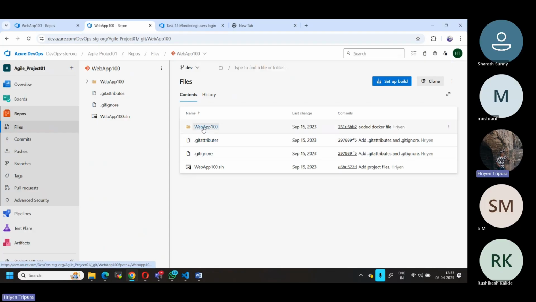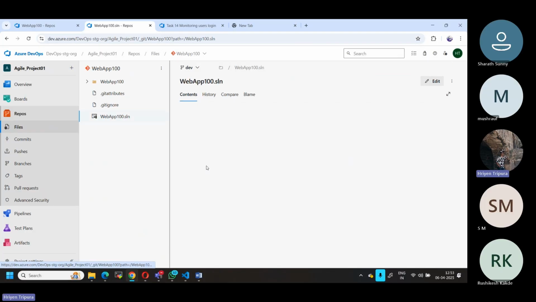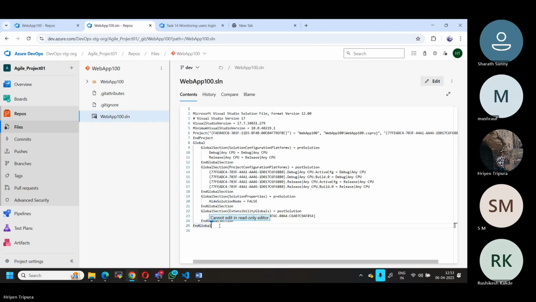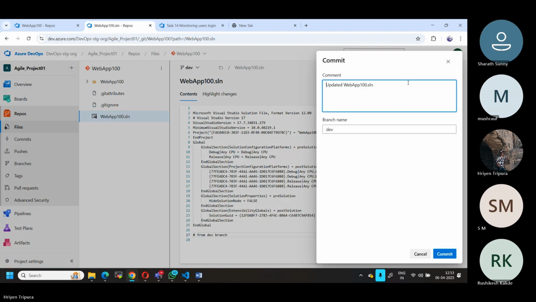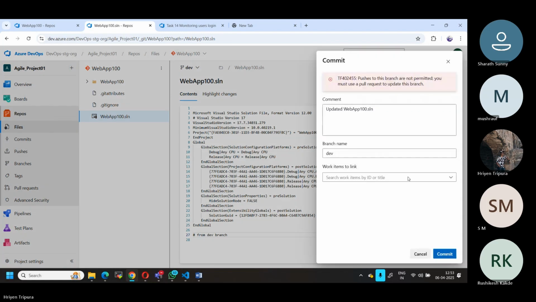Now, I will change something here only, instead of going all the way. Let me change here only. On the branch, okay, it is still showing. The reason it is showing is because there is a policy.